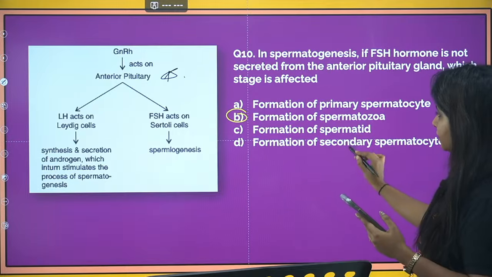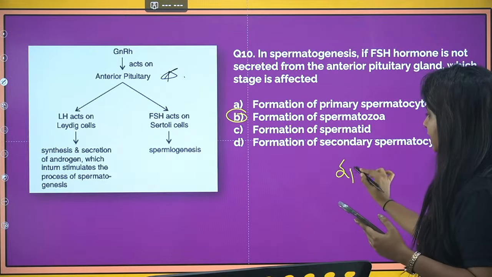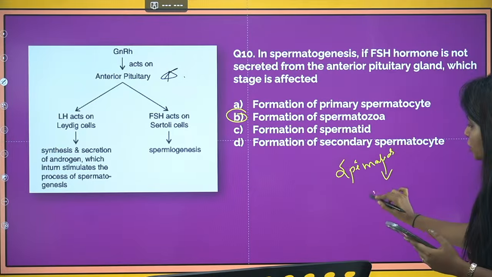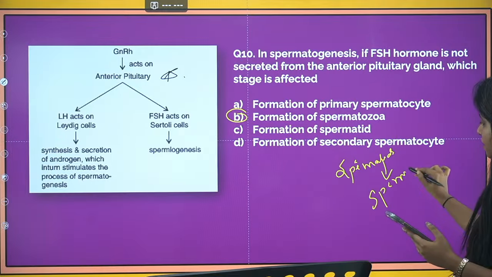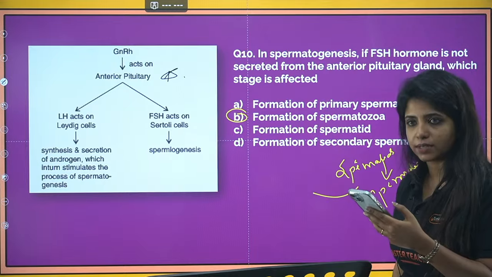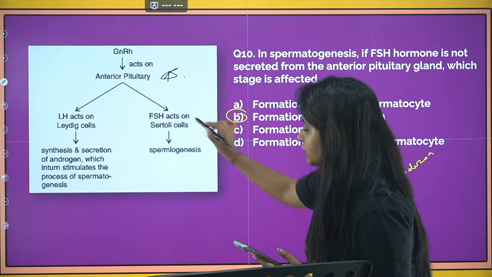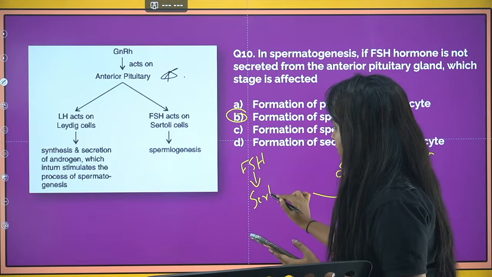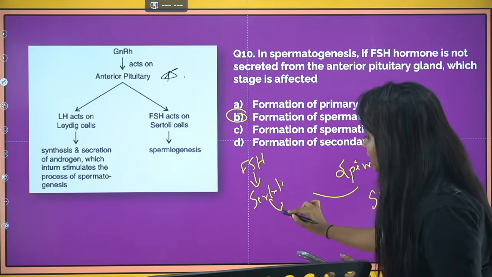So over here, spermatids convert into the mature form, which is known as spermatozoa, and this process is known as spermiogenesis. When FSH acts on the Sertoli cells, the Sertoli cells release some factors.